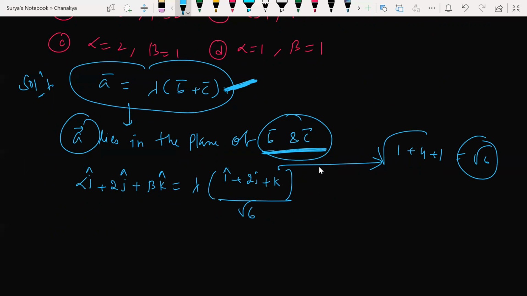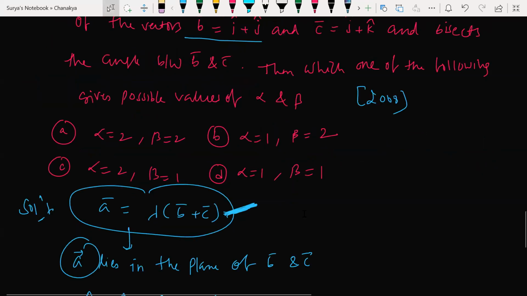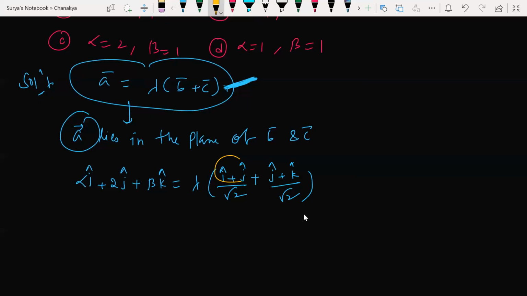So what are you going to get now? Or else, look at this. I'm saying magnitude individually. What is the B vector given here? B vector is i cap plus j cap plus k cap. What is the magnitude of this? Root 2. And the magnitude of the other vector is also root 2. You just divide with their magnitudes.